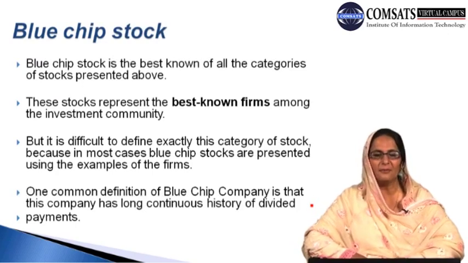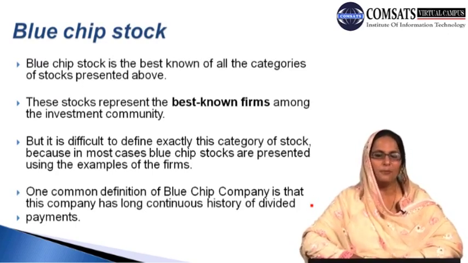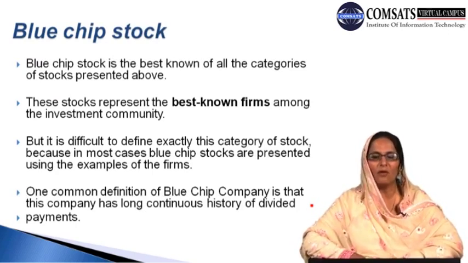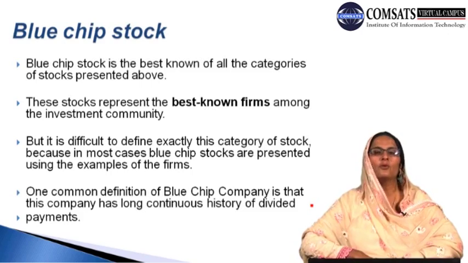The first of all is the blue chip stock. The blue chip stock is the best known of all the categories of stock presented above. So what is the nature of blue chip stock? We can say that this is one of the important stocks, and it should be preferred and chosen as the optimal decision by all the investors who want to purchase this particular type of stock.